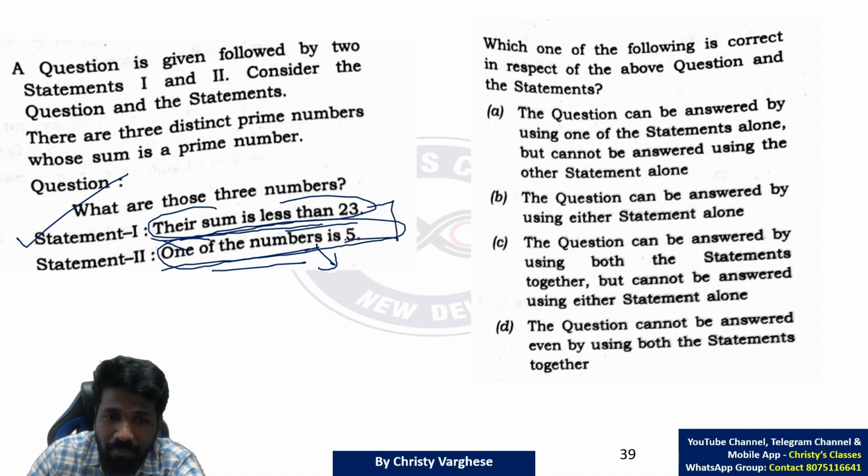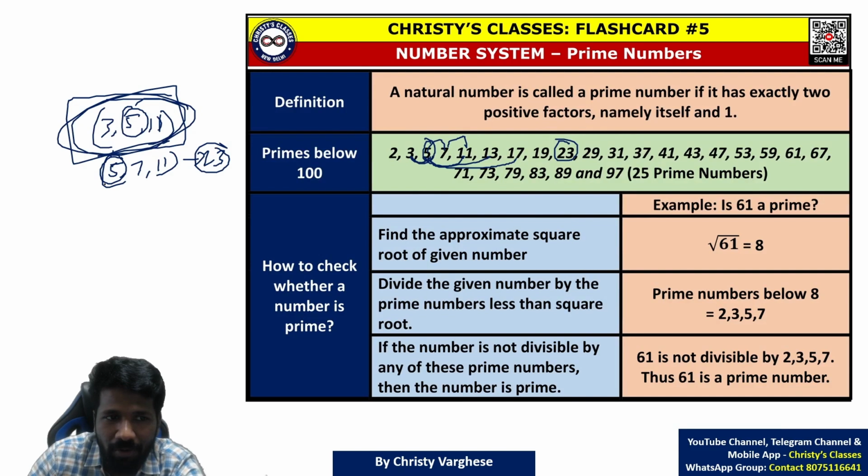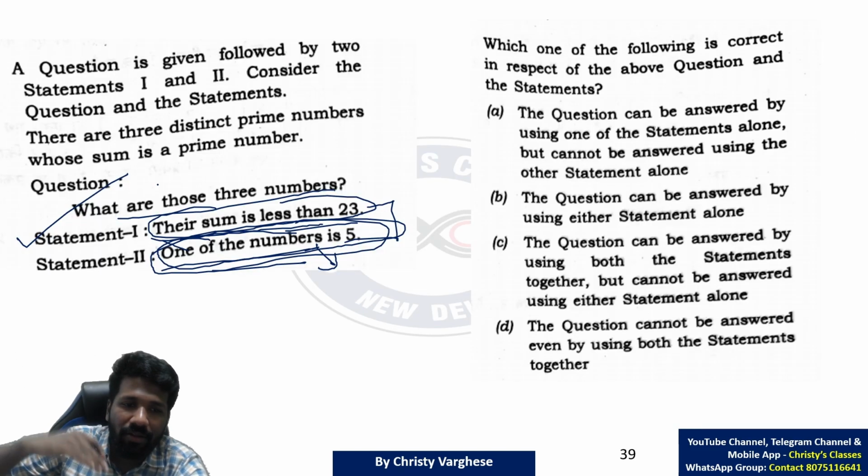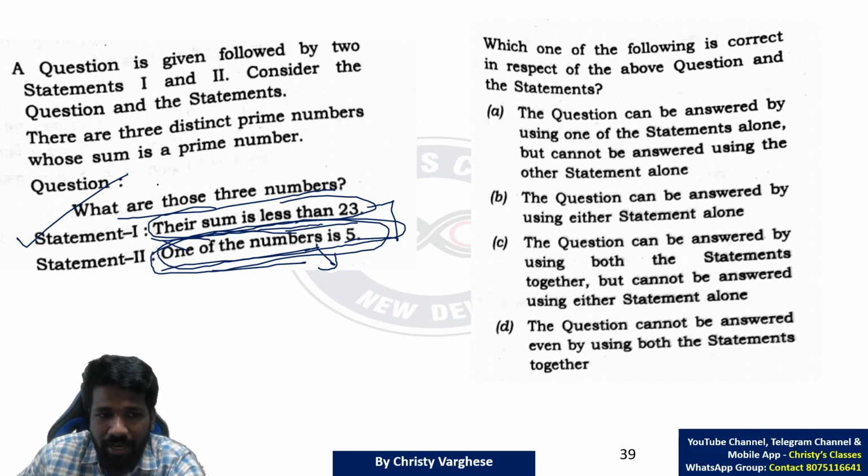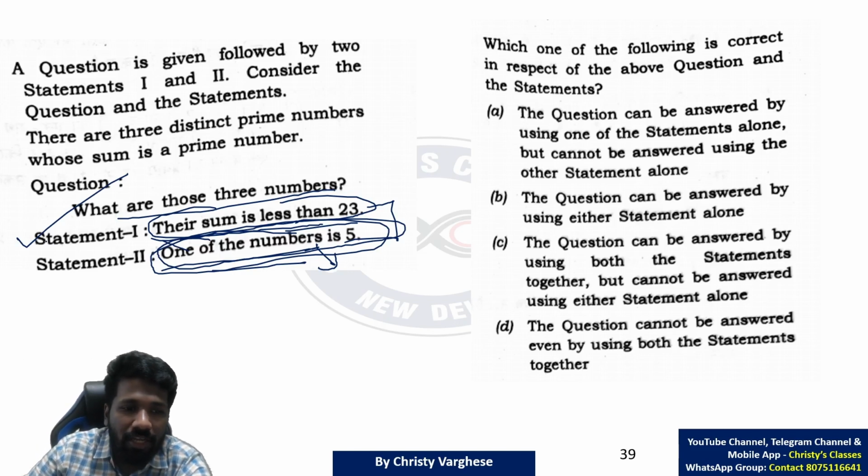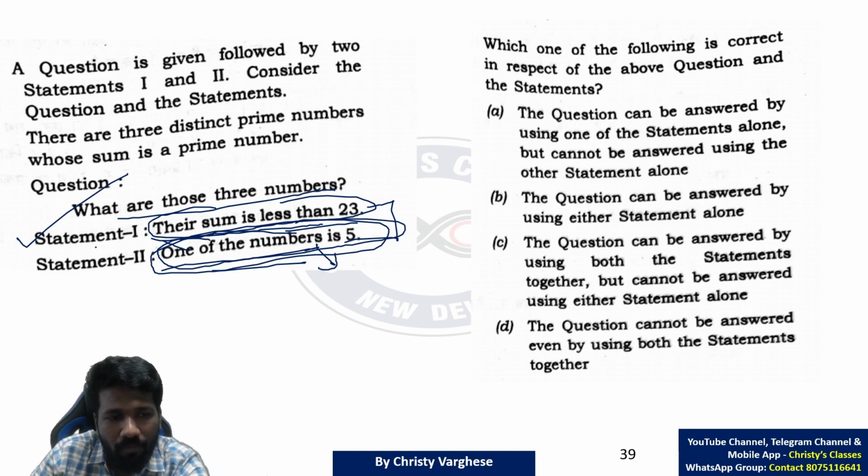Combining with statement 1 you can do it. But statement 2 alone is not enough to find the 3 numbers uniquely. Because you can get 3, 5, 11 also, 5, 7, 11 also, maybe more also. Because there is no limit. Numbers can go on till when? That is why statement 2 alone is not enough. Statement 1 alone is enough.